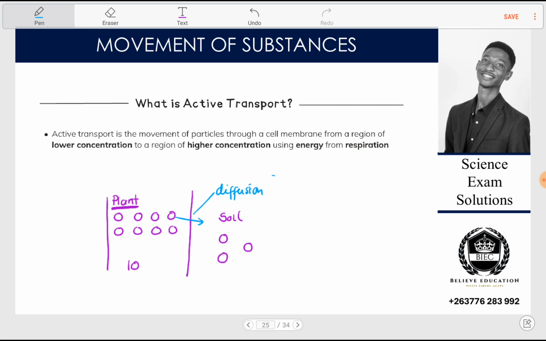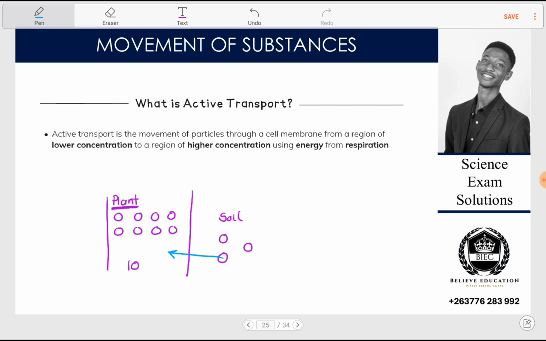But now our topic is looking at active transport or active uptake, where we are now saying we don't want diffusion. This soil does have nutrients, but we want its nutrients to go into the plant.